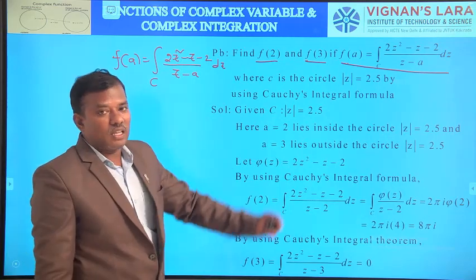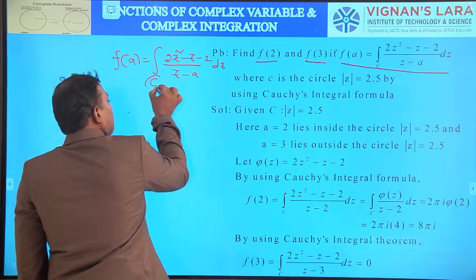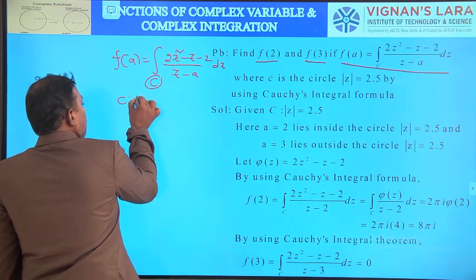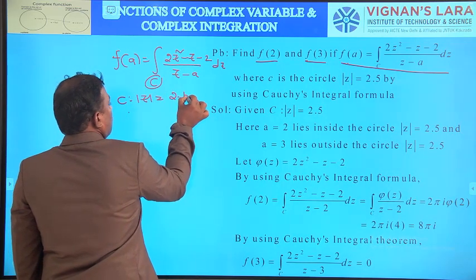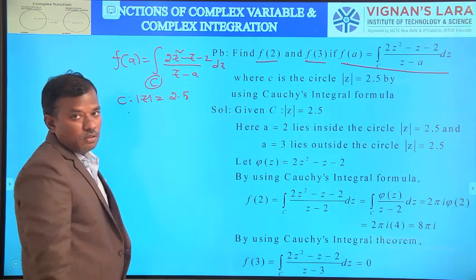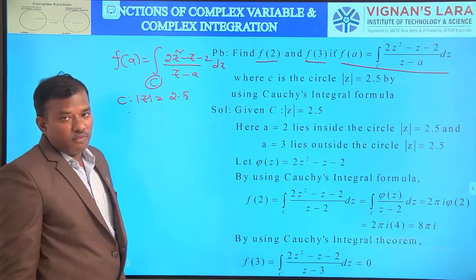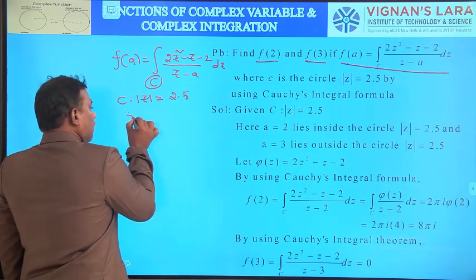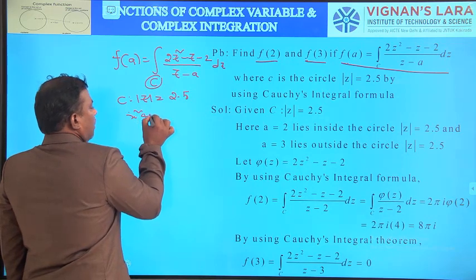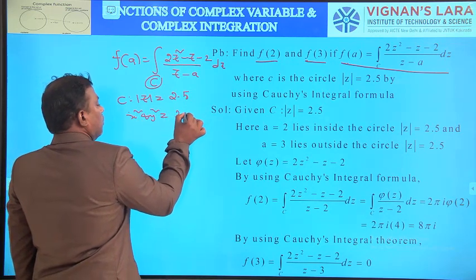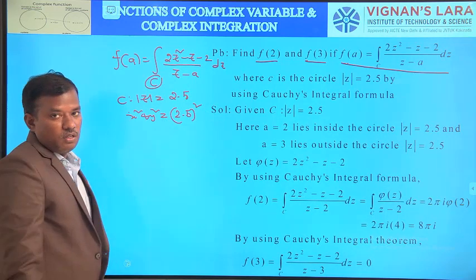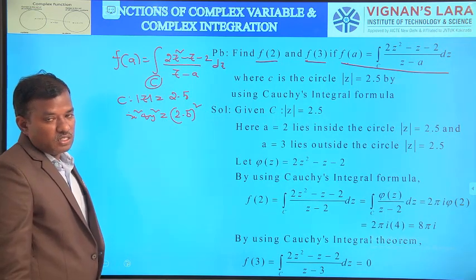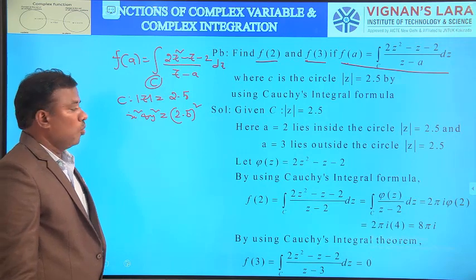Here, what is the circle? C is |z| = 2.5, which means √(x² + y²) = 2.5, so x² + y² = 2.5². It is a circle with center (0, 0) and radius 2.5 units.